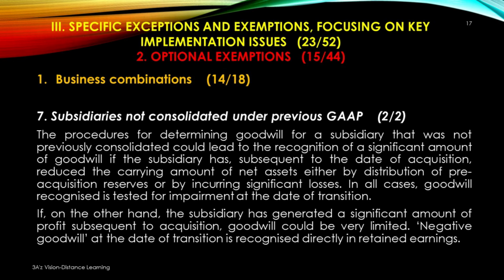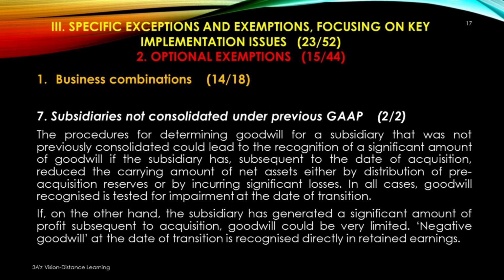The procedures for determining goodwill for a subsidiary that was not previously consolidated could lead to the recognition of a significant amount of goodwill if the subsidiary has, subsequent to the date of acquisition, reduced the carrying amount of net assets either by distribution of pre-acquisition reserves or by incurring significant losses. In all cases, goodwill recognized is tested for impairment at the date of transition.